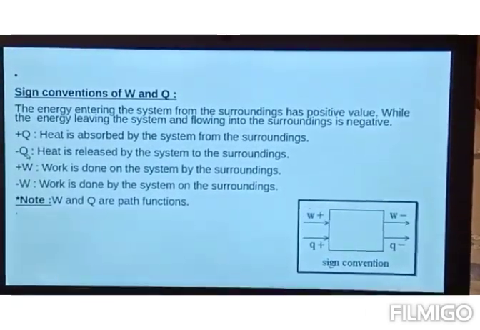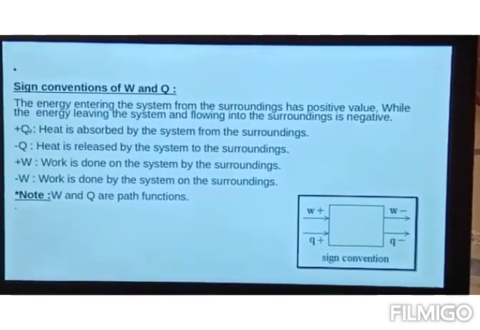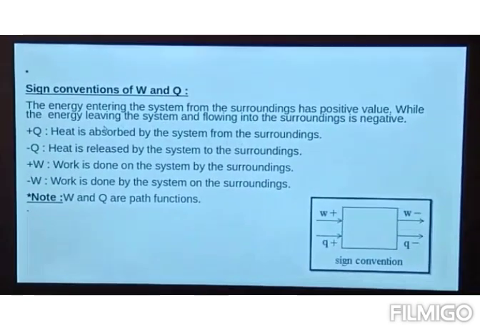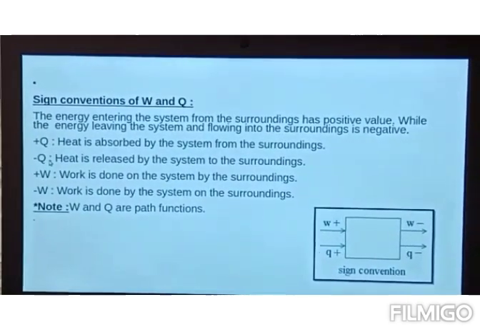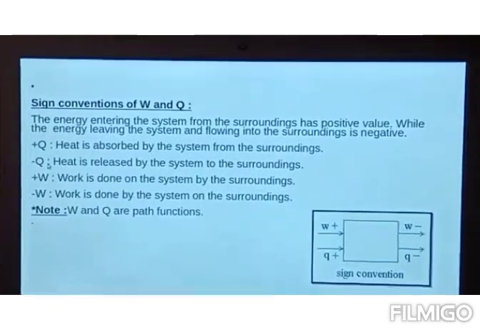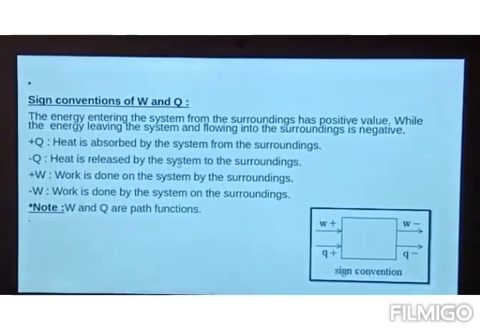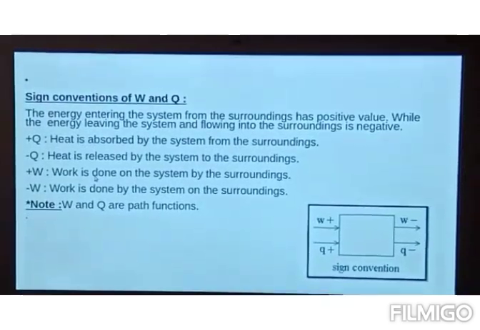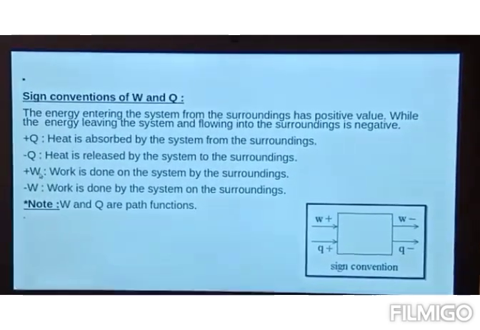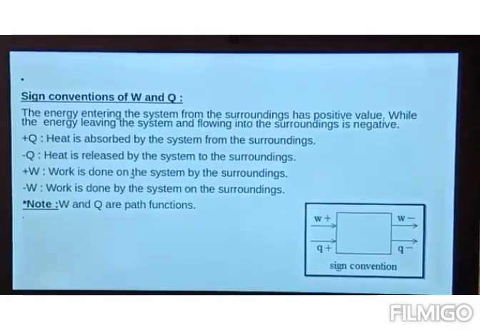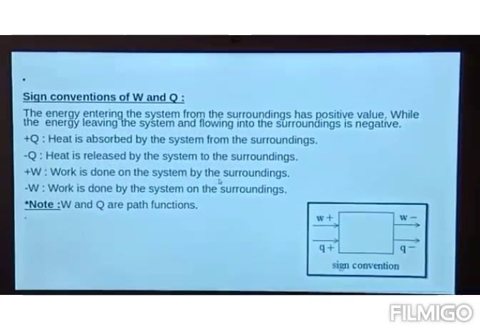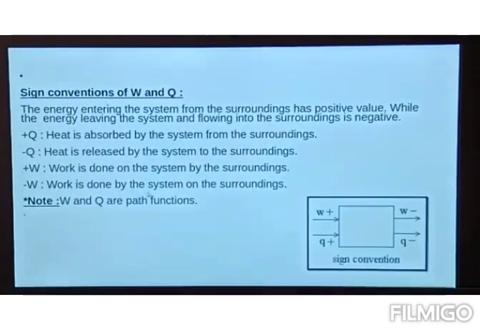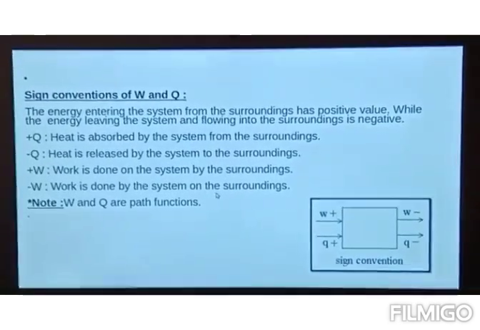And in the second case, Q is negative when heat is released by the system to the surrounding. So during an endothermic process, Q is positive because heat is absorbed by the system from the surrounding, and when the process is exothermic, Q is negative, that is heat is released by the system to the surrounding. Now about work done, we can say work is positive when work is done on the system by the surrounding, and work is negative when work is done by the system on the surrounding.